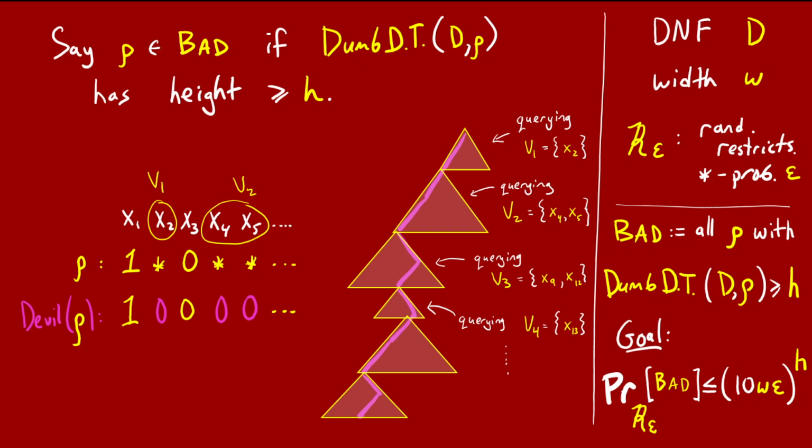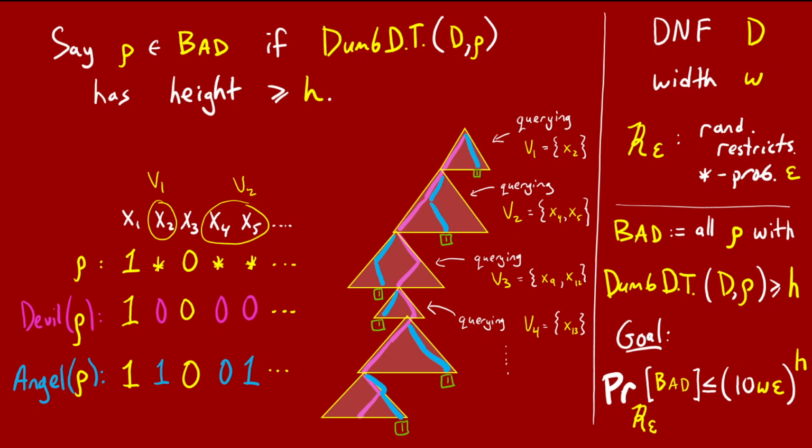With all of this set up, salvation is going to come in the form of another restriction based on row, what we'll call angel of row. Angel of row will also be a restriction that extends row by fixing exactly h additional variables. It's defined as follows. You look at the first block of variables queried by the dumb decision tree, v1. Remember that whenever the dumb decision tree queries some block of variables from an unkilled term, there's always one particular outcome that satisfies all the literals in the term, and hence satisfies the term, and hence gets to a leaf labeled 1. So angel of row will fix the variables in v1 in that one satisfying way.